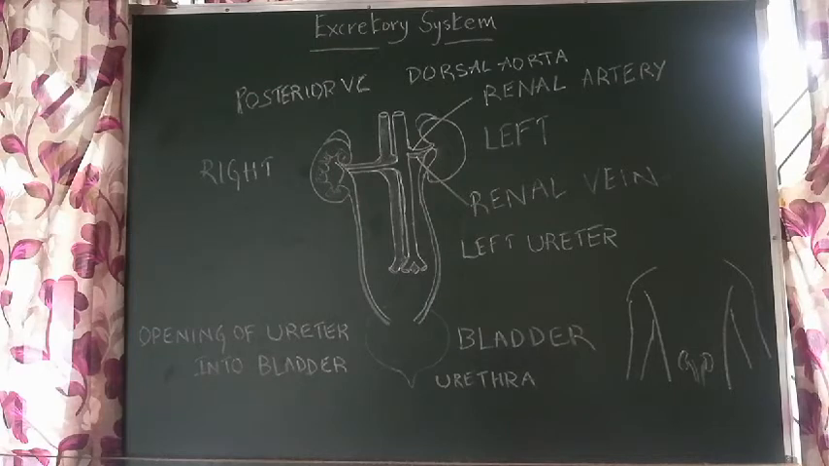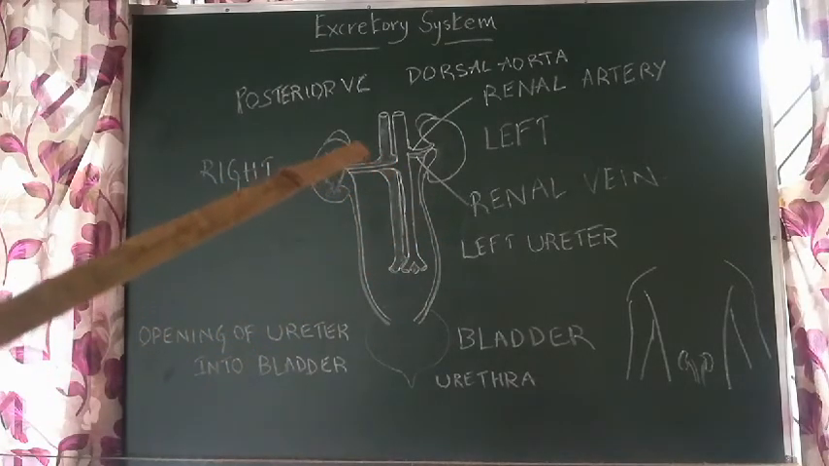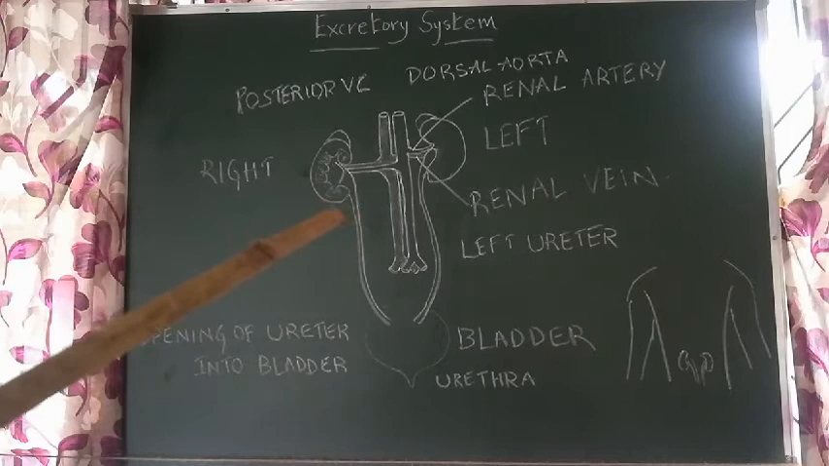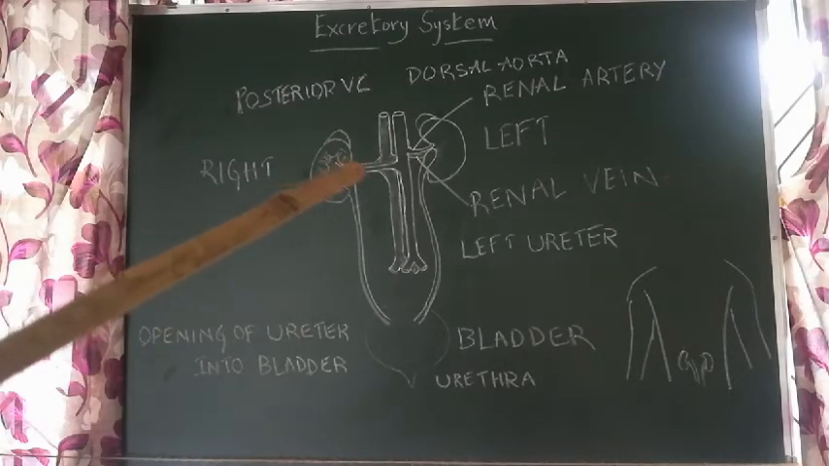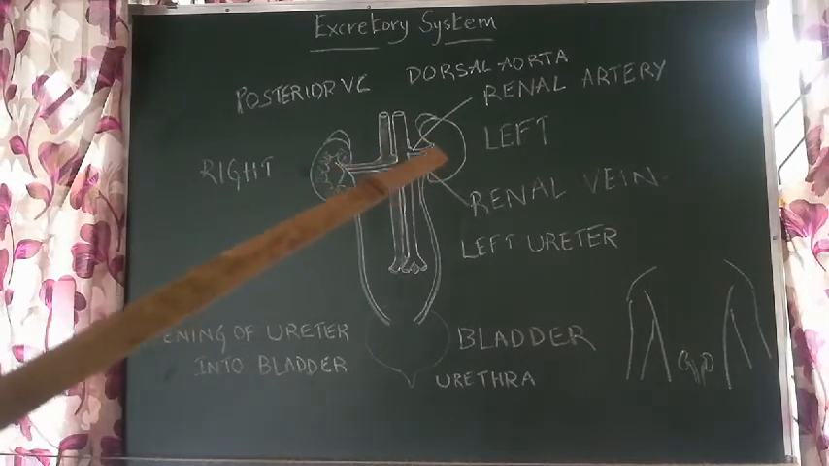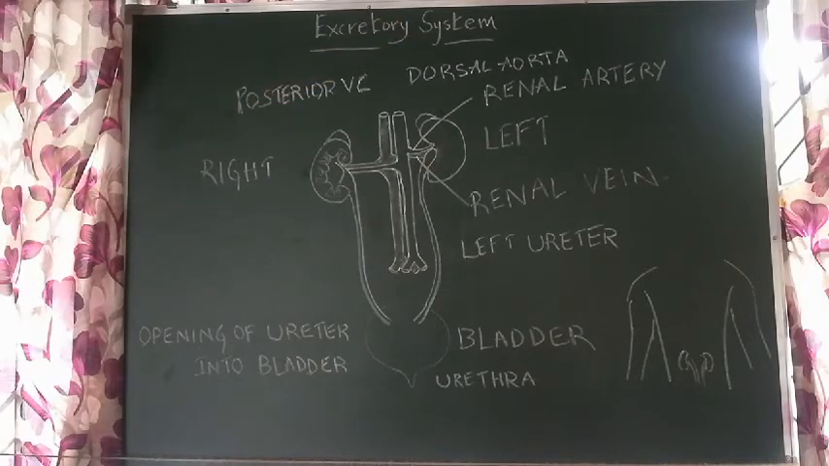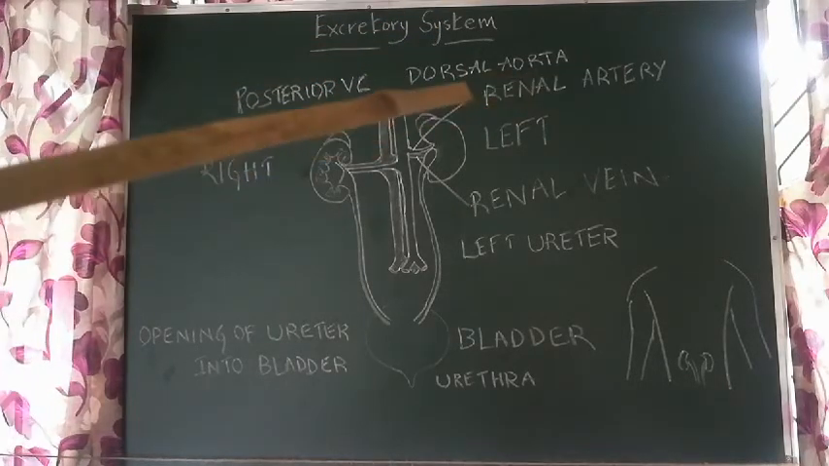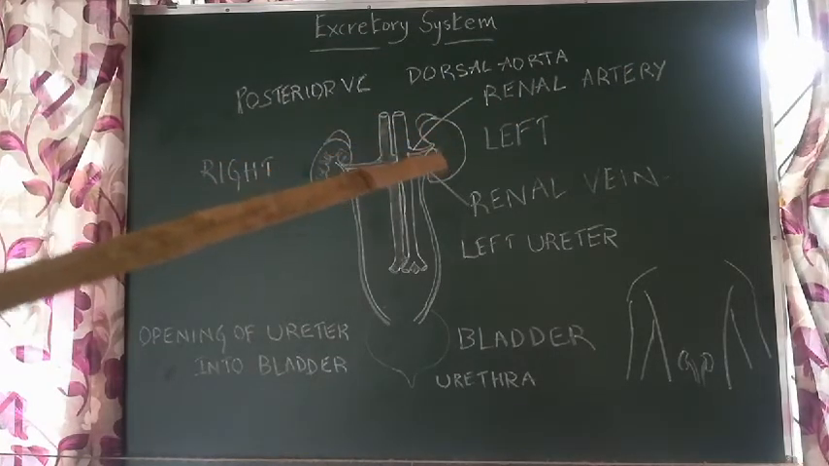Now let us see what things enter the kidneys and come out of the kidneys. You see here, this bean shaped structure, and in the center there is a notch. That notch is called the hilus. So what enters the kidney through the hilus? The renal artery. You can see the renal artery there. Through which portion of the kidney is it entering? Through a portion called the hilus.